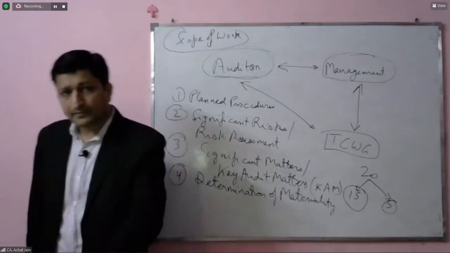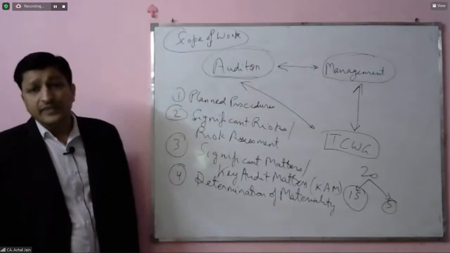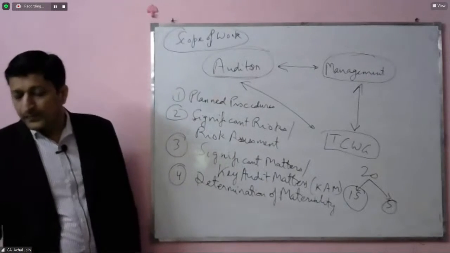All right, clear? So this was about the significant findings, etc.